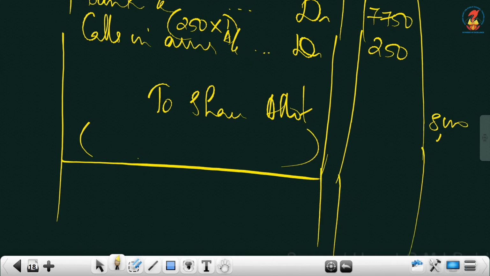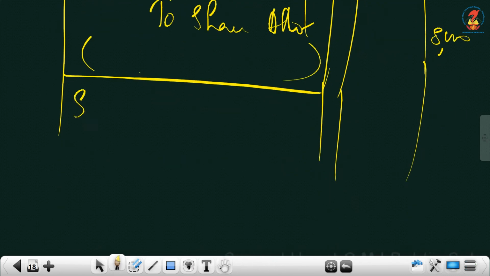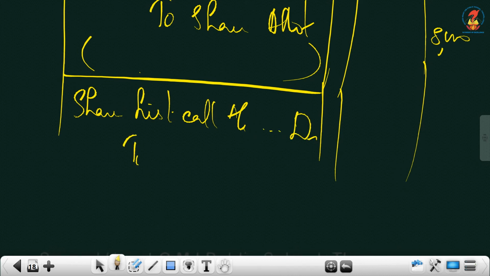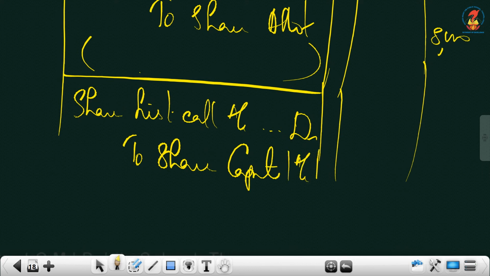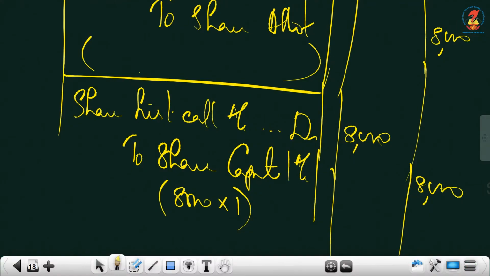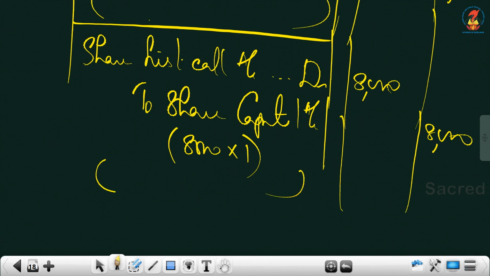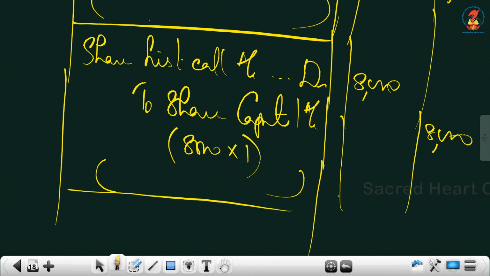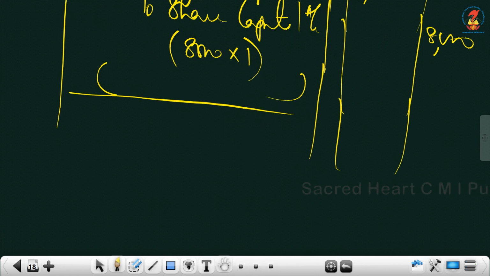The next is the first call. Share first call account debtor to share capital account. It's on 8,000 shares into what is first call per share? That is 1 per share again. So 8,000. You just see the split and do. Now we'll receive the amount. That time you have to write calls in arrears.